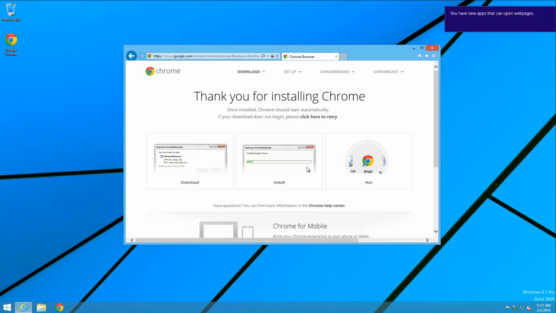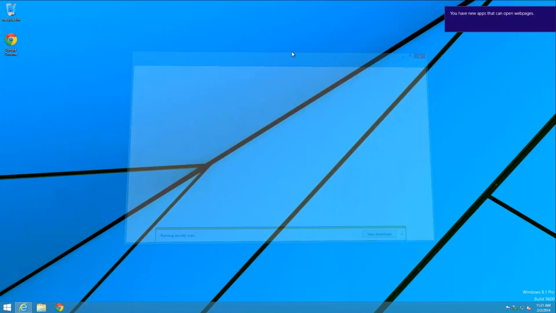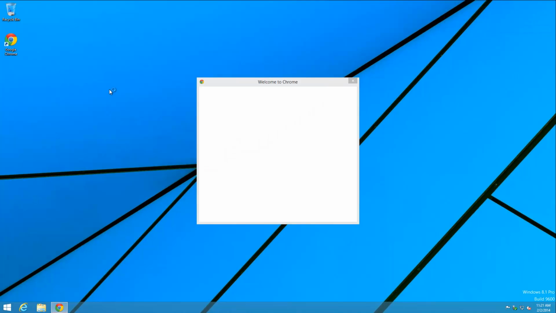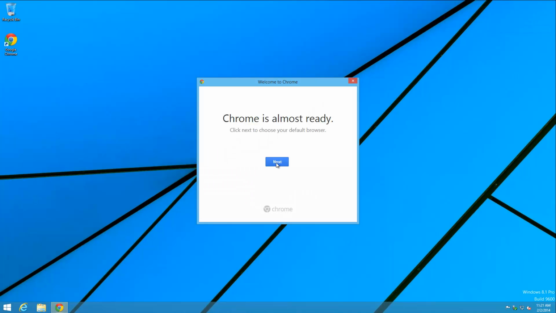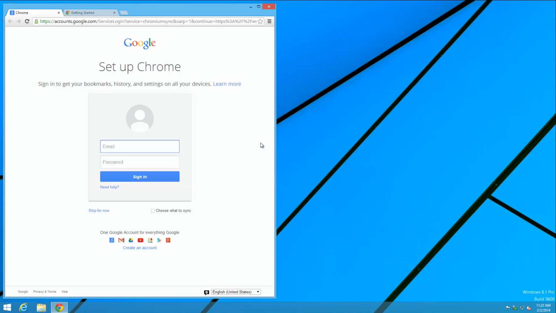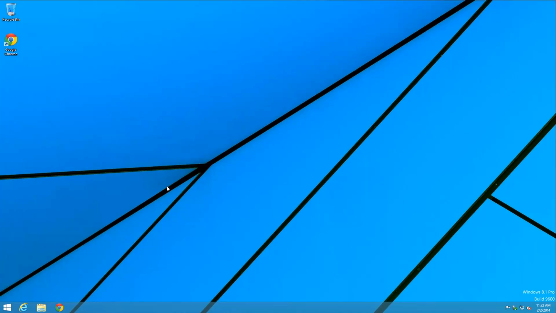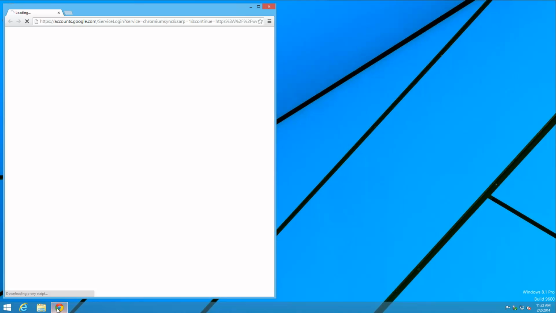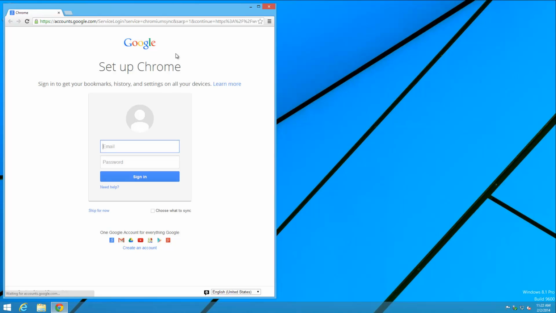Okay, now we have that out of the way. We're going to use Chrome for the first time, and we're going to say for HTTP links, use Chrome. Okay, Chrome set up, we have a shortcut. Great. Next,